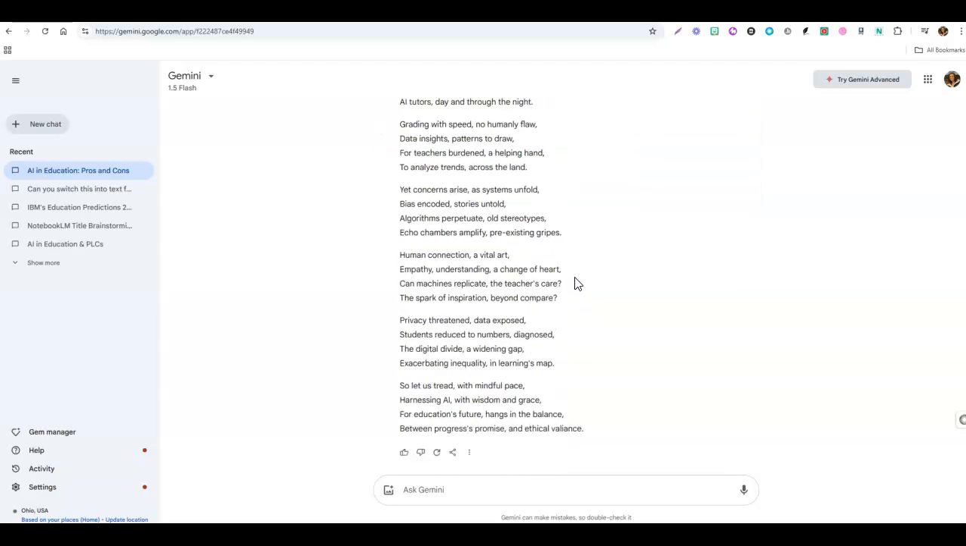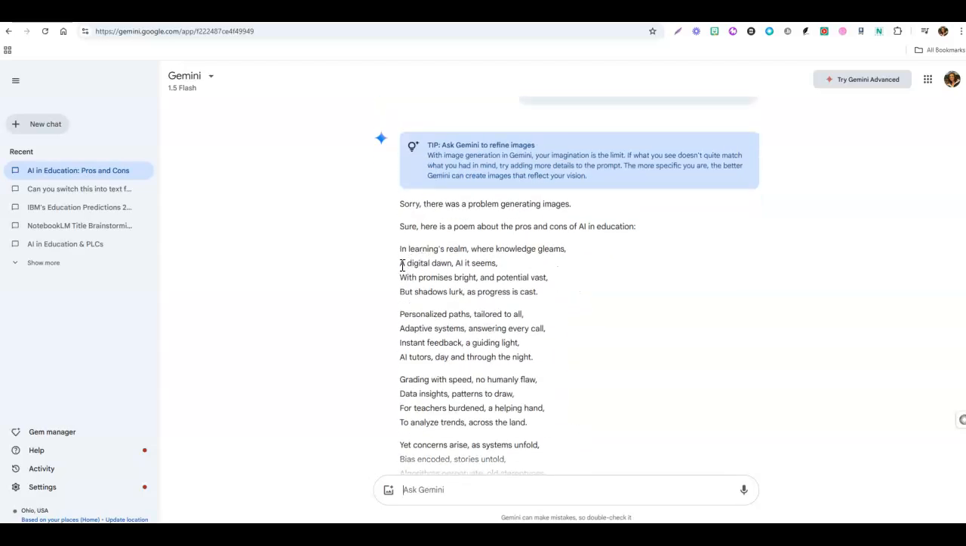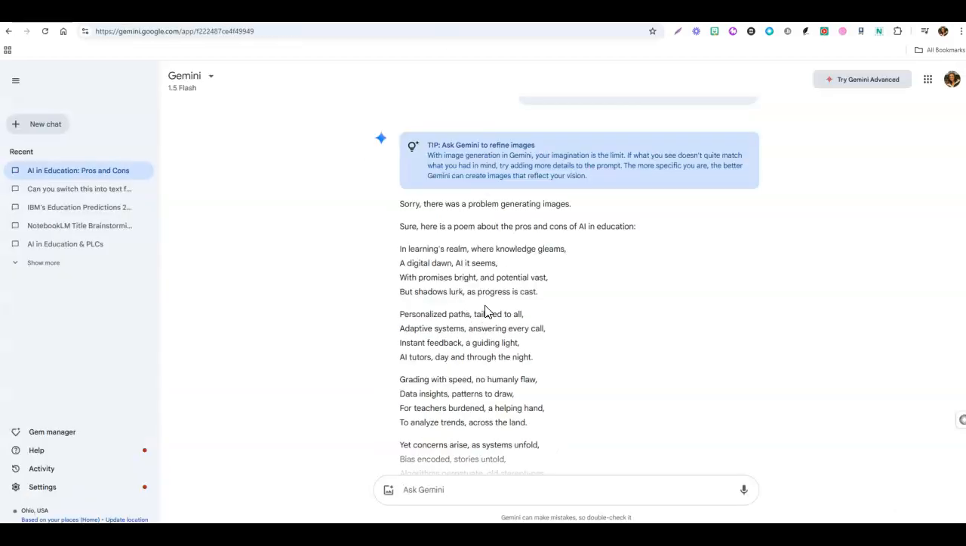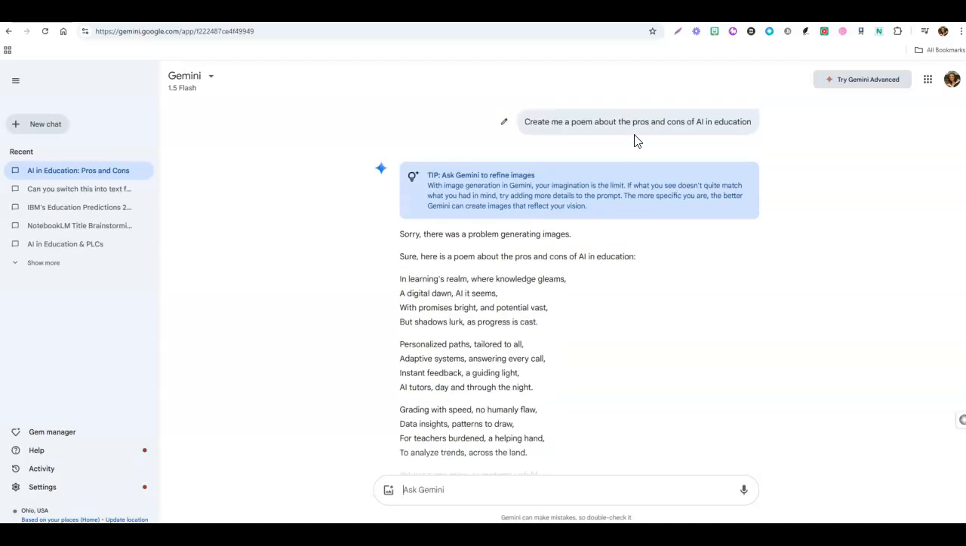So here is our poem, and just at quick glance, it started with, in learning's realm where knowledge gleams, a digital dawn, AI it seems. So let's go back over to ChatGPT for a minute. In the classroom, a spark ignites, AI steps in with glowing lights. Different. And it was titled something different. So I want you to see that just because we ask the exact same question, we do not get the same answer. In fact, we could open a new chat window for ChatGPT and ask it the same thing, and we will also not get the same thing that we got the first time. Remember, this is generating based on probability and calculations that are going on in the background, so you will not get the same thing twice.